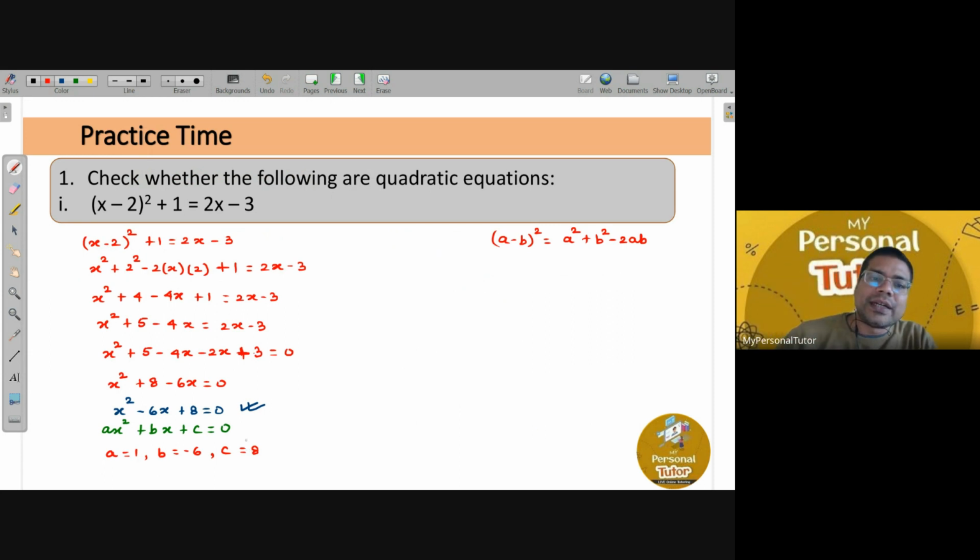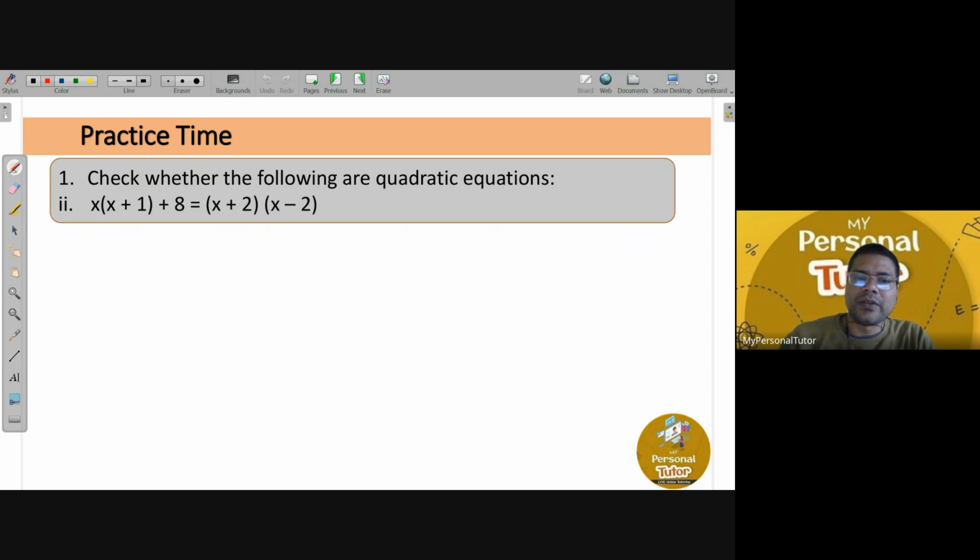So you understand, right, that yes, this is the quadratic equation, yes or no? So before we decide whether any equation is a quadratic equation or not, we have to first simplify it, rearrange the terms, and then tell whether it is a quadratic equation or not. Okay. So in the same way, if we do the next question, what will happen? We have x times of x plus 1. This is plus 8, and that is equals to right hand side.